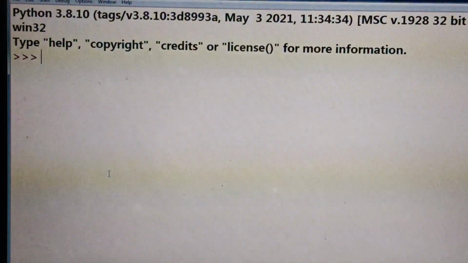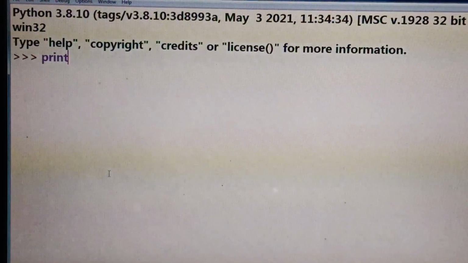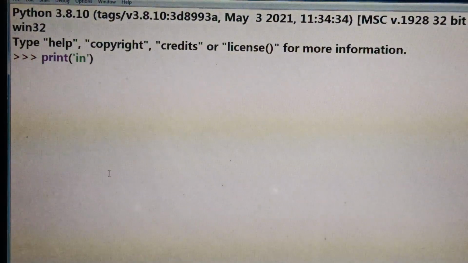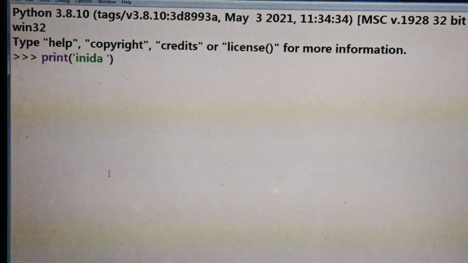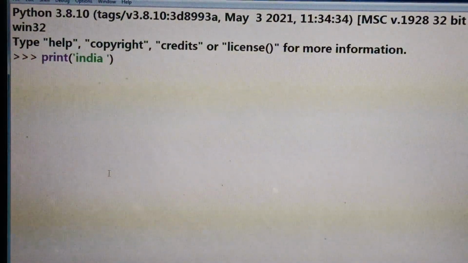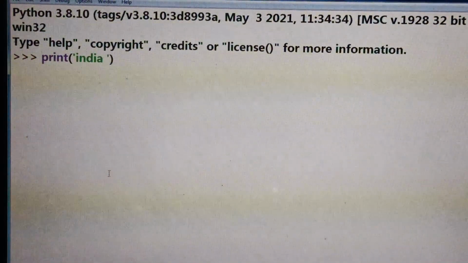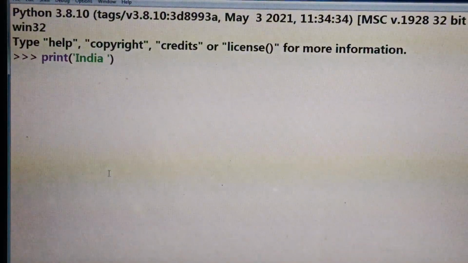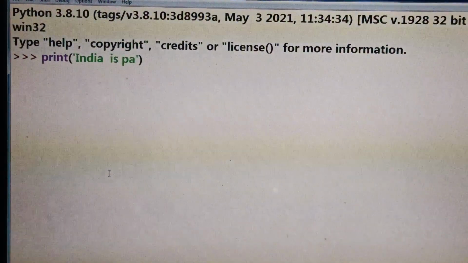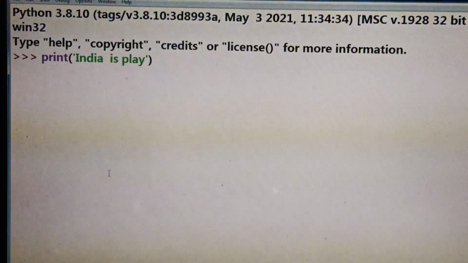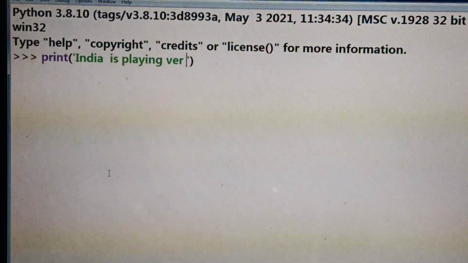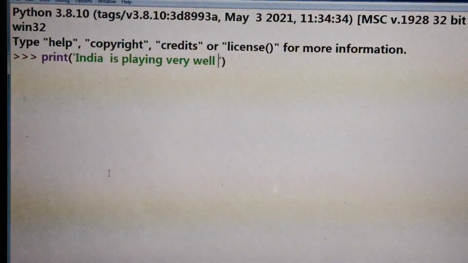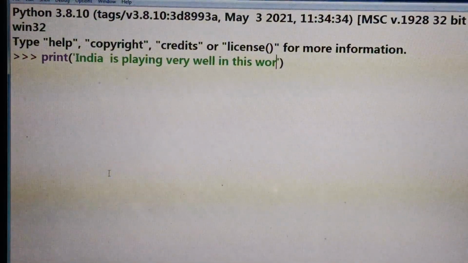Suppose I want to print something, so I'm printing: India is playing very well in this World Cup.